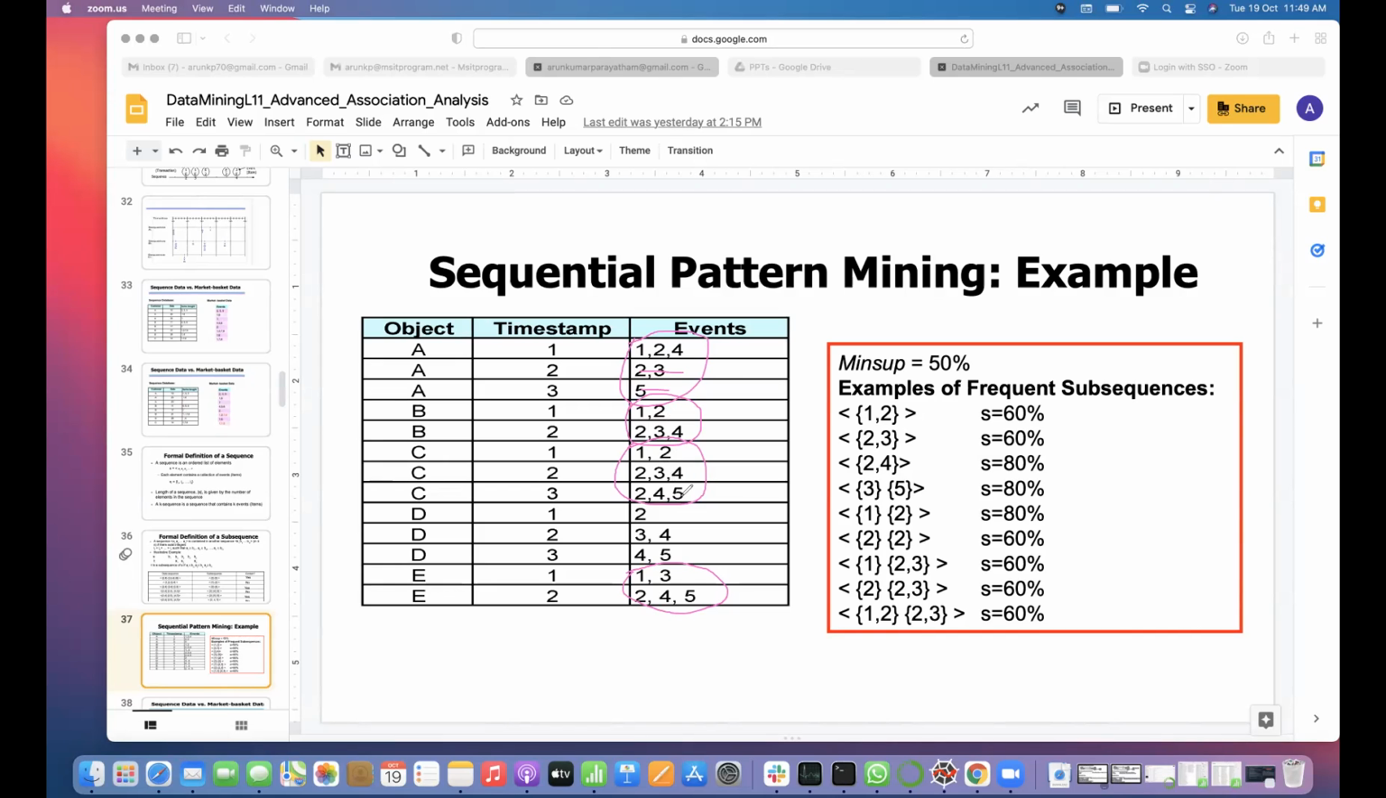Yes, sir. Then D also will support. The fourth also supports, and the fifth also supports 3 and 5. So this is right, 80%. Similarly, you find out the supports of the remaining things.